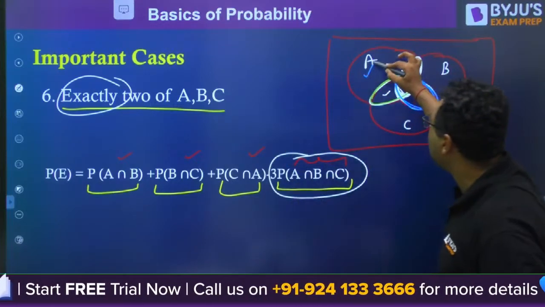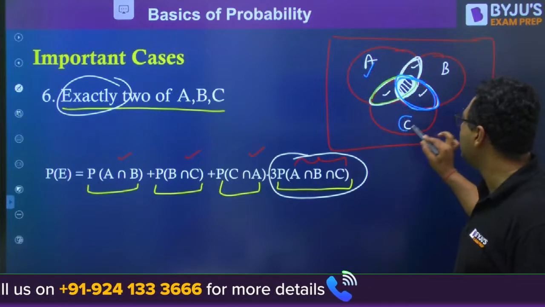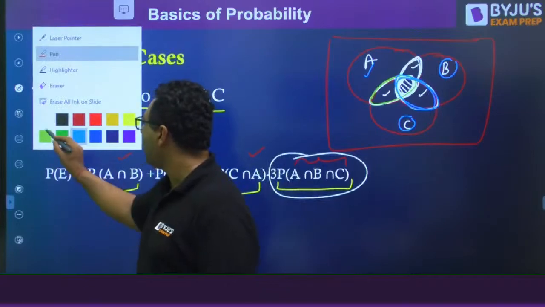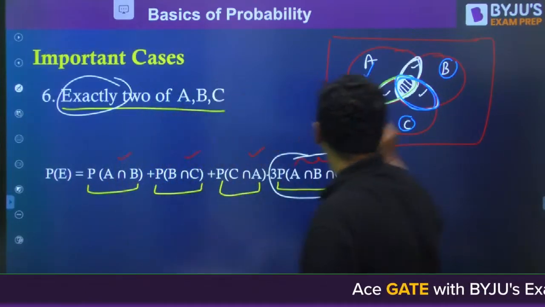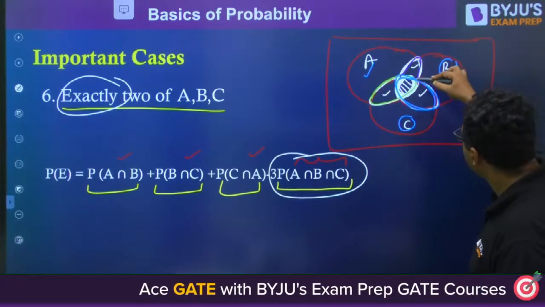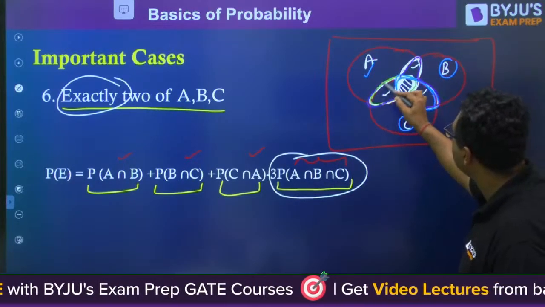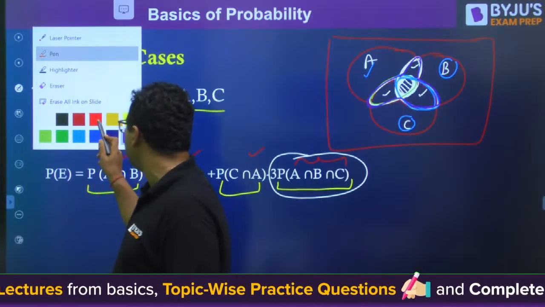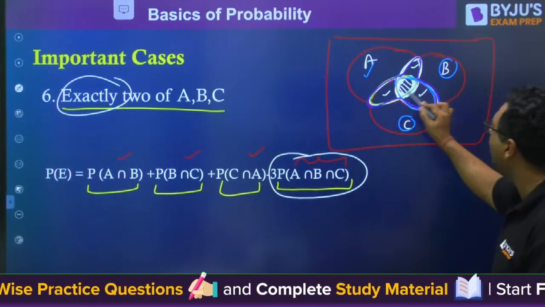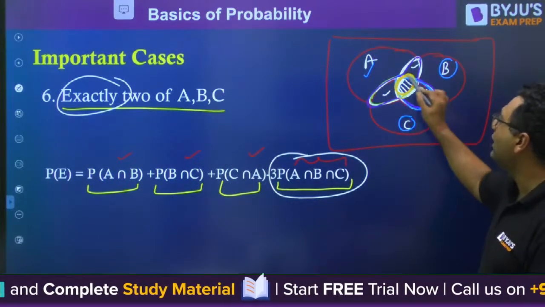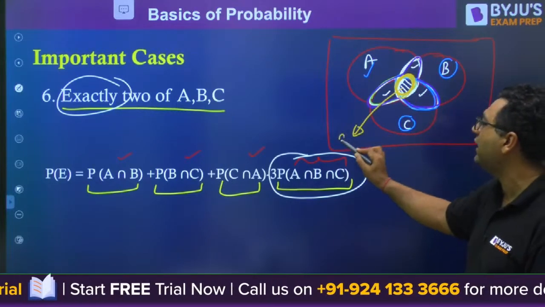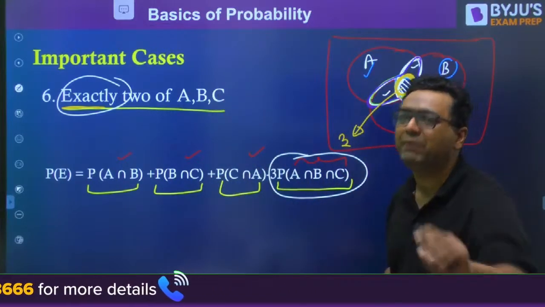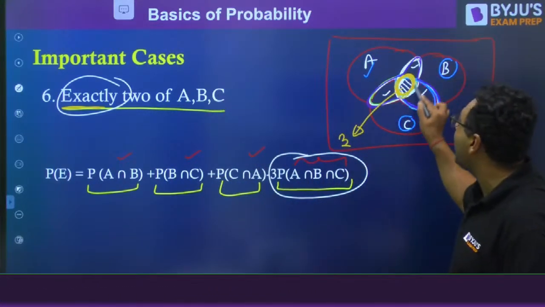Because if you go for this area, here only A will happen. Here only C will happen. Here only B will happen. So it is very clear that the area of our concern is this one, this, and this. But there is a particular area which has all of A, B, C together. Here we have occurrence of 3. But he is asking exactly 2. It means 3 is not acceptable.